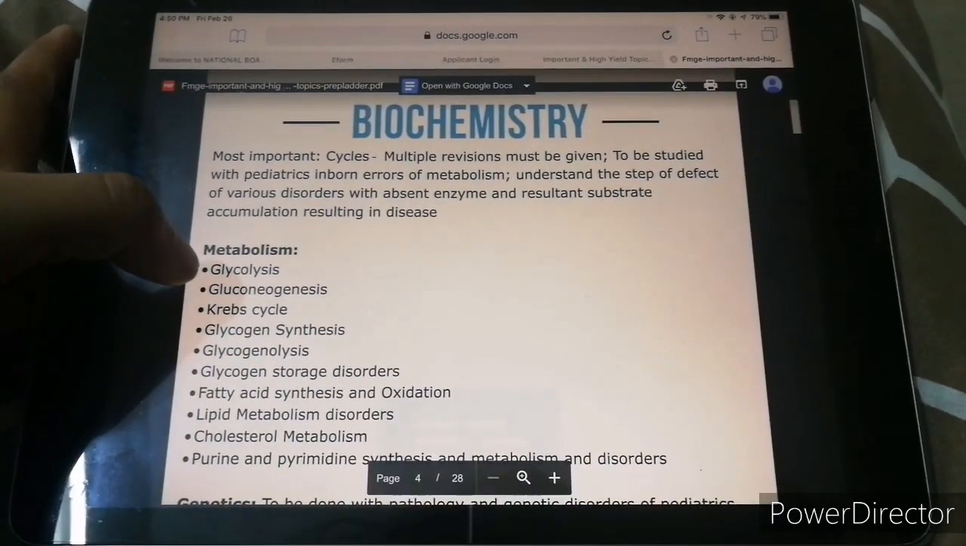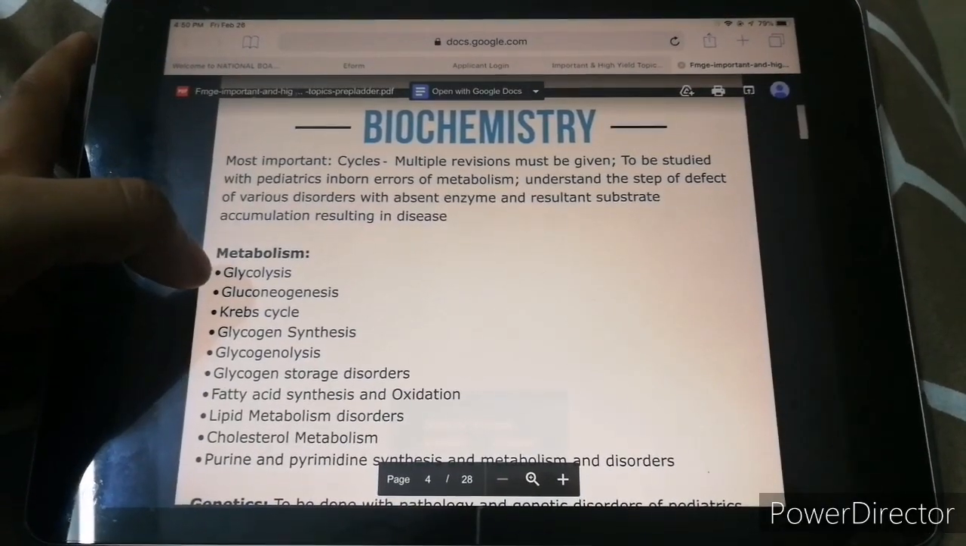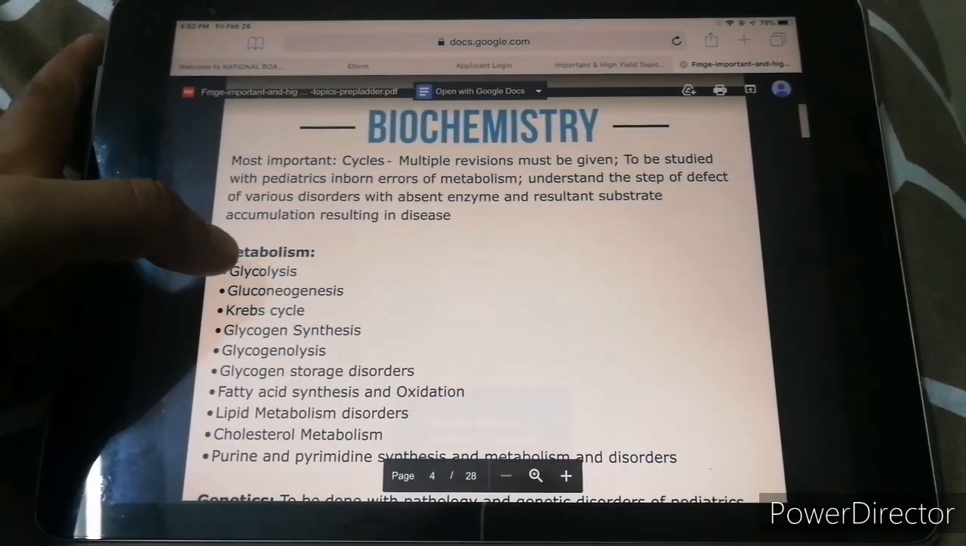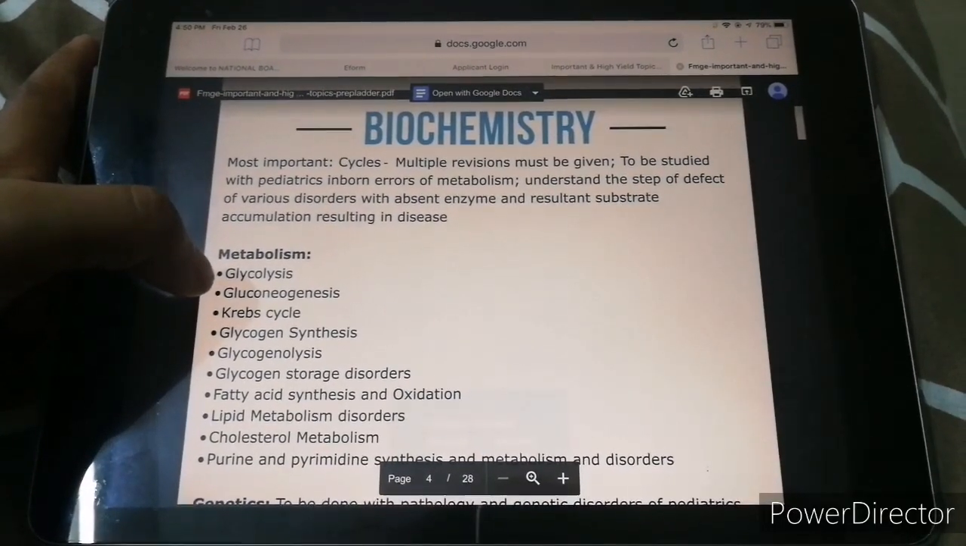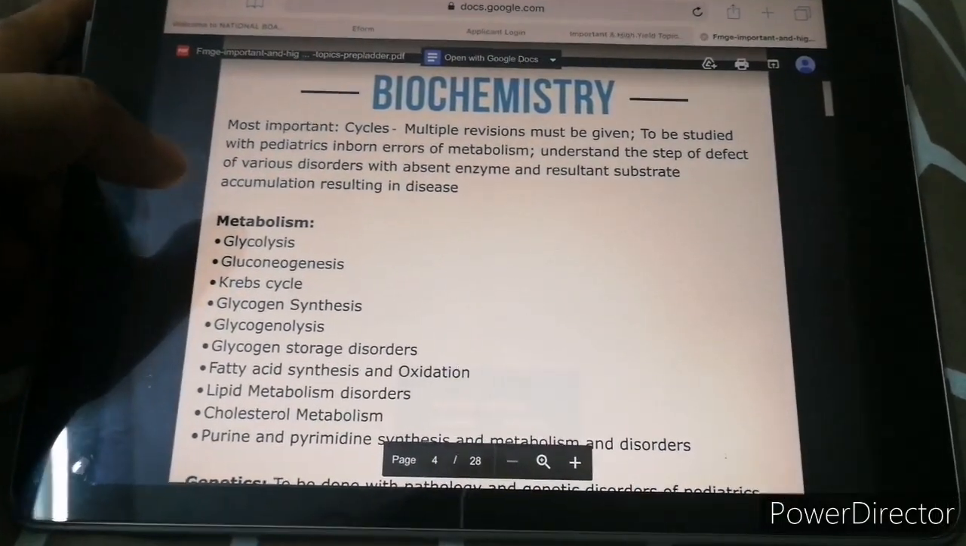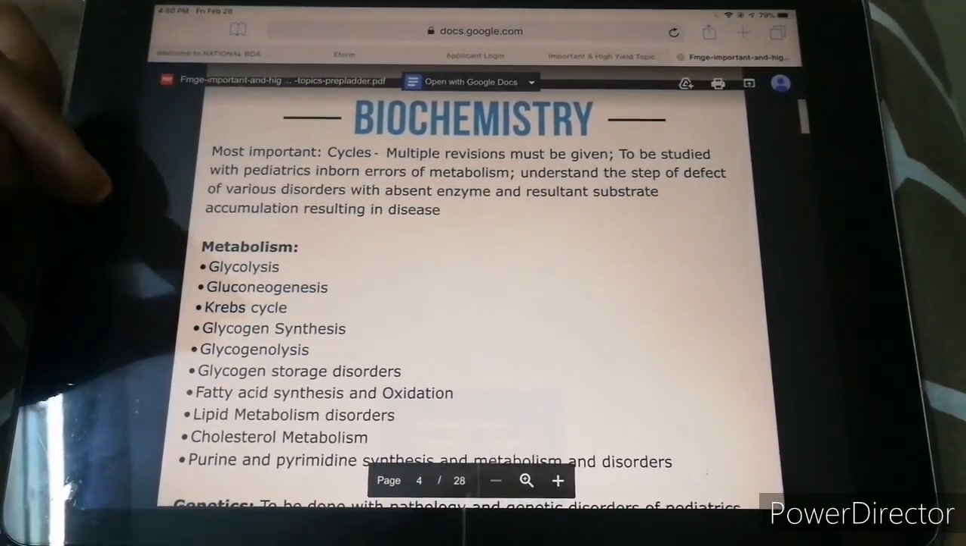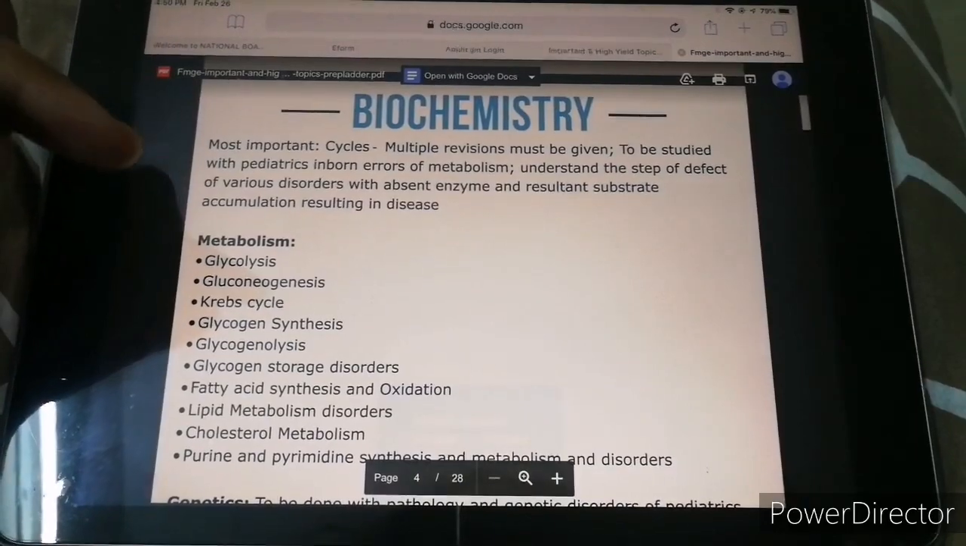Inborn errors of metabolism: understand the step of defect of various disorders, with absent enzyme and resultant substrate accumulation resulting in disease. Something which I understood about biochem. It's very scoring. Okay, it's actually very scoring. We need to by heart a lot of stuff.